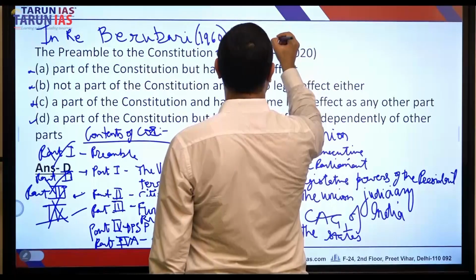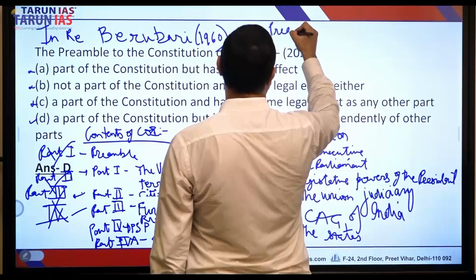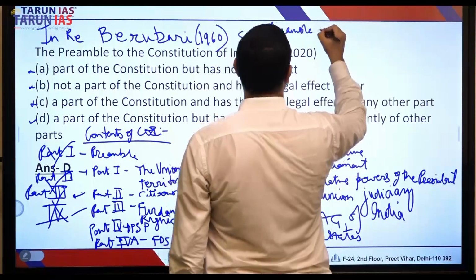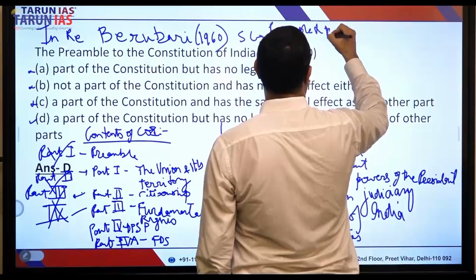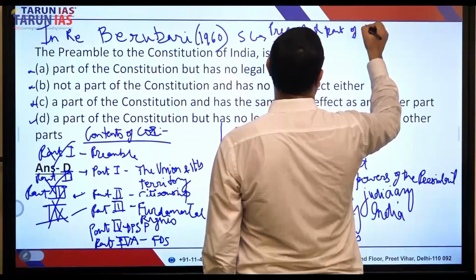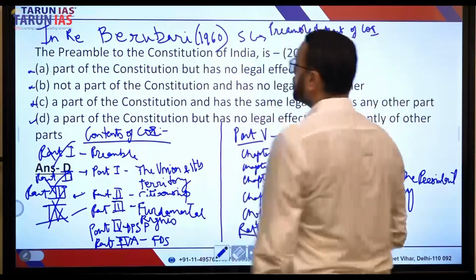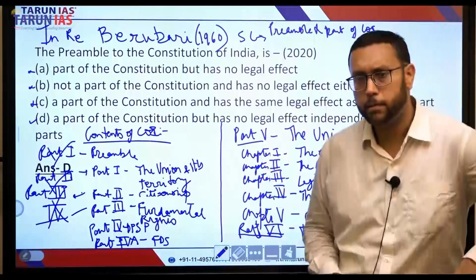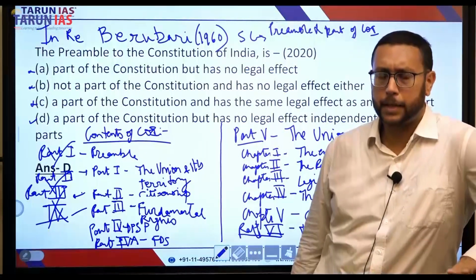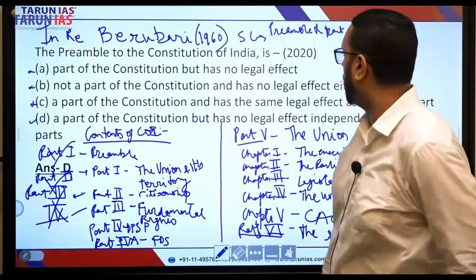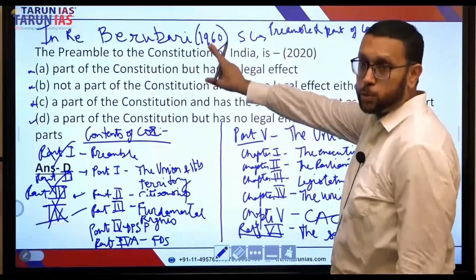It was held: preamble not part of Constitution of India. This was held in Berubari. In 1960, the preamble was not a part of the Constitution of India. Later on, this case was overruled.